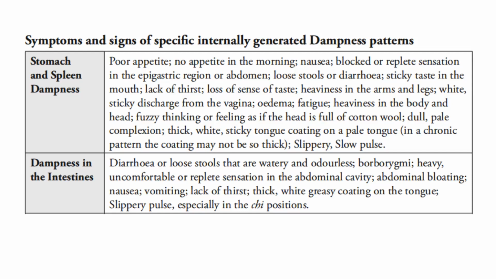In dampness in the intestines, there is diarrhea or loose stools that are watery and odorless. There's borborygmi, heavy, uncomfortable or replete sensation in the abdominal cavity, abdominal bloating, nausea, vomiting, lack of thirst, thick, white, greasy coating on the tongue, and a slippery pulse, especially in the third position.